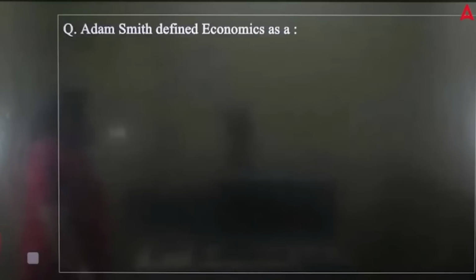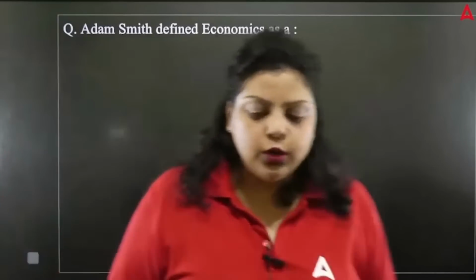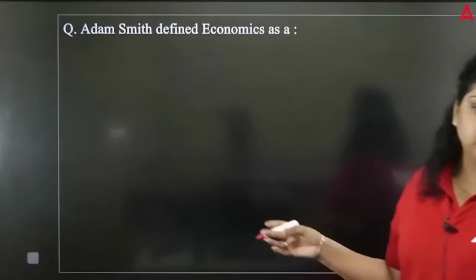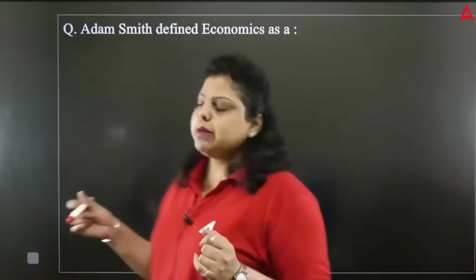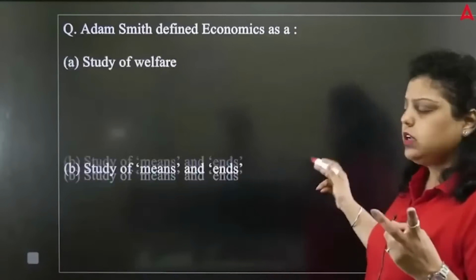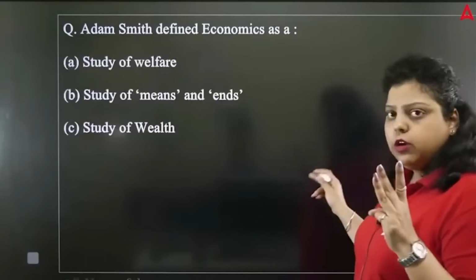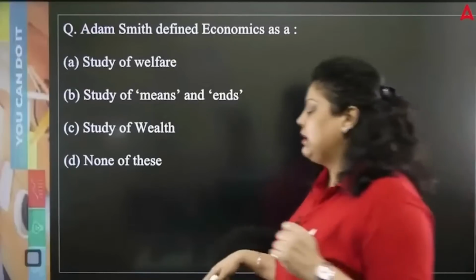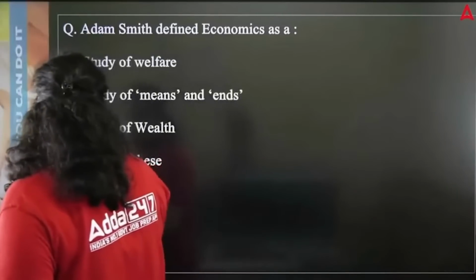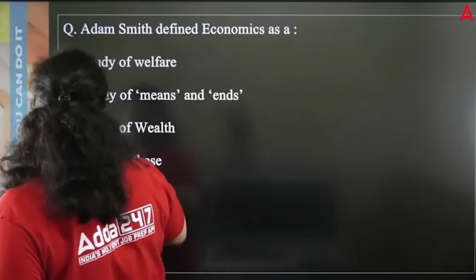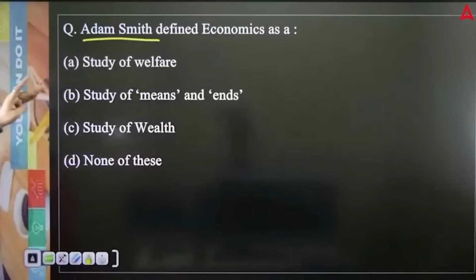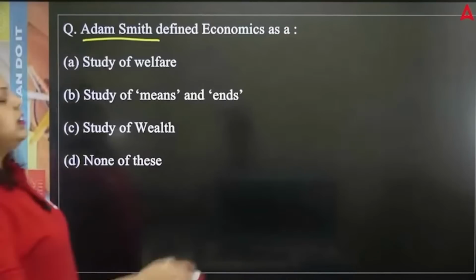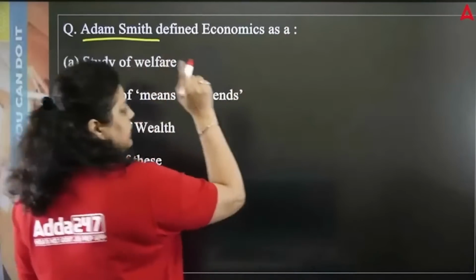Adam Smith defined economics as what? I have told you already that different definitions of economics have been given by Mr. Alfred Marshall, by Mr. Adam Smith, by Mr. Lionel Robbins, by Mr. Paul Samuelson. So out of the four, Mr. Adam Smith has given the definition of economics on the basis of what? A study of welfare, a study of means and ends, a study of wealth, or none of these. So do remember, Mr. Adam Smith has given it as the study of wealth.